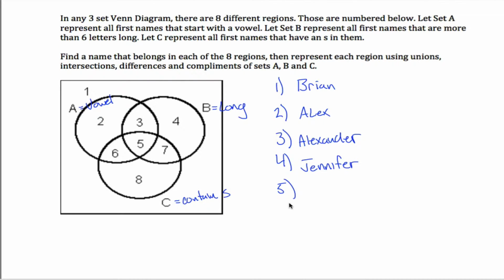I should have thought about these before. Isabella, yeah, Isabella. That's long, starts with an I, contains an S. Cool. 6, I want it to be in the intersection of A and C, so I want to start with a vowel and contain an S, but to not be long. So a short name that starts with a vowel and contains an S too